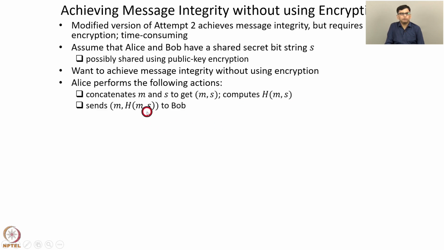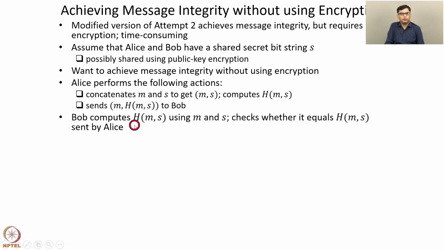So consider such a protocol. Alice performs the following actions. She concatenates m and s to get m comma s, and then computes the hash value of the result, that is h of m comma s, and then sends the original message m along with h of m comma s to Bob. So Bob takes this m and concatenates it with s, because Alice and Bob know this secret s. Bob finds its hash value h of m comma s and checks whether it equals the second part of the message, h of m comma s. If yes, then Bob believes that the message is legitimate. It was sent by Alice and was not modified.